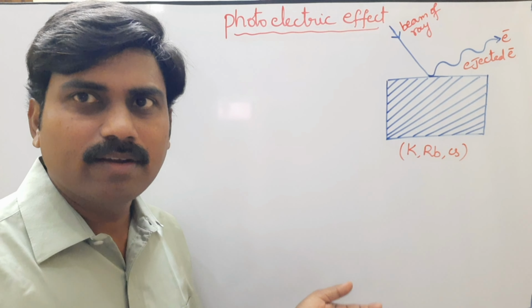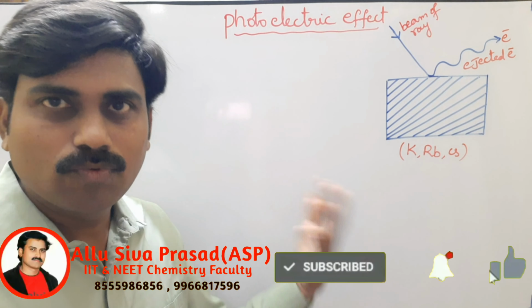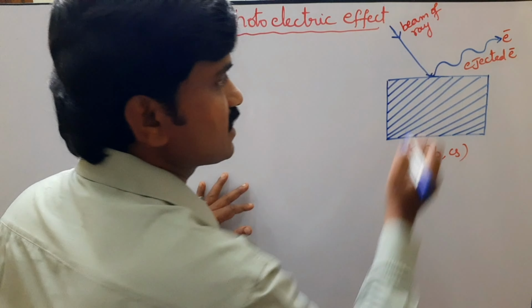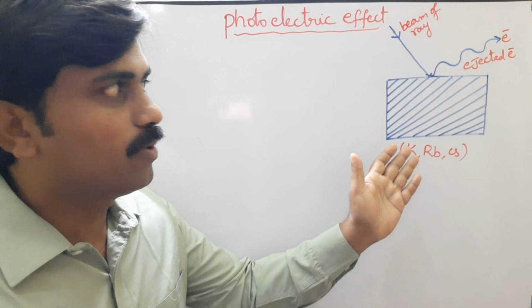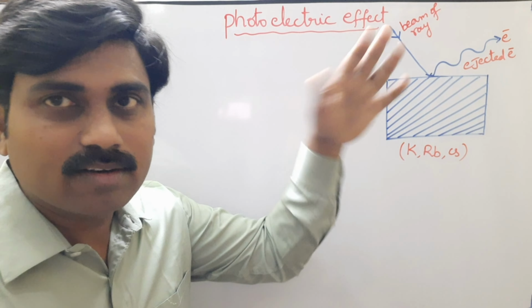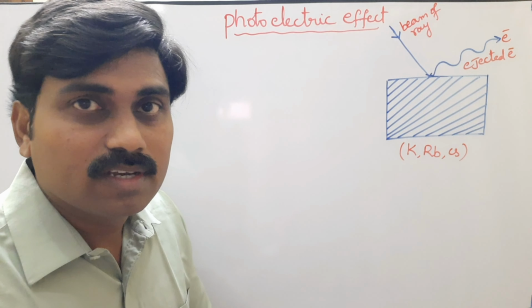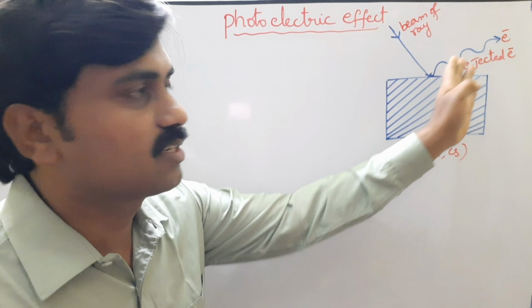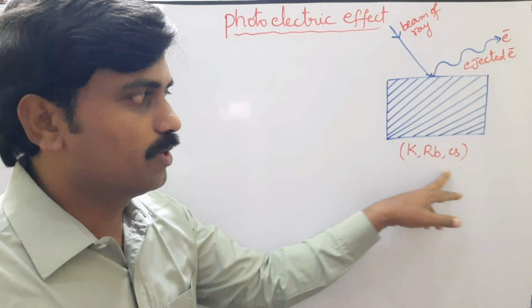The part of energy used to overcome the attractive forces, the work done on the metal surface, is the work function or threshold energy, that is W. The remaining part of energy increases the kinetic energy of the electrons, so electrons are ejected very fast.